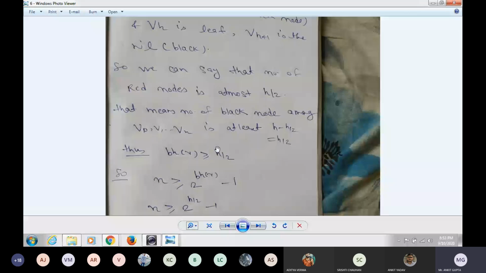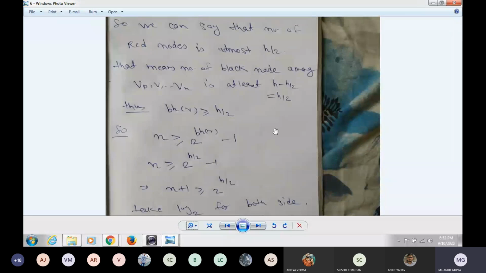The number of black nodes in the tree for any arbitrary path is at least h by 2. Now you know that the number of internal nodes, or the number of nodes, both are the same. The number of nodes is at least 2 to the power bh(x) minus 1. You have seen that on page number 5, and we have also proved that by the induction method.